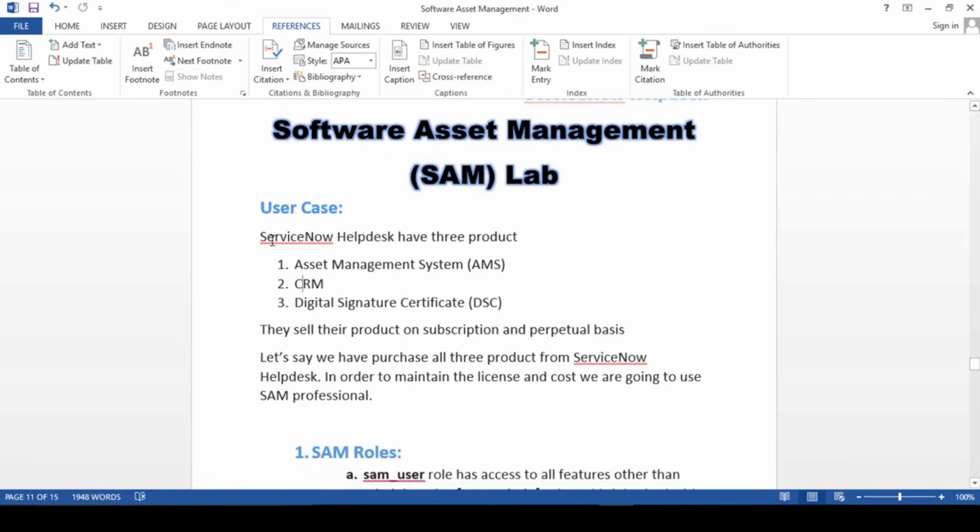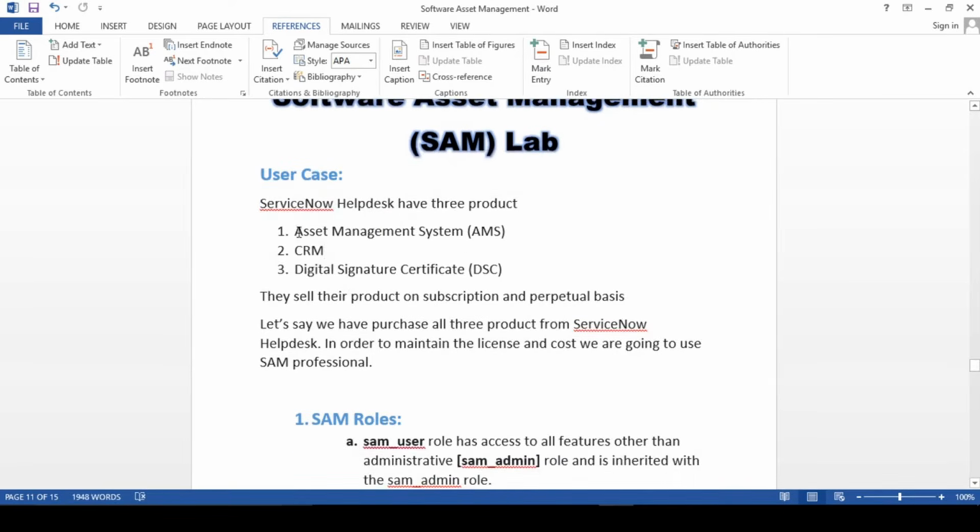So basically this company sells their products or software, these 3 products basically, right? So all are license based products. So if you are purchasing an AMS asset management, then you have to purchase the license for that. And everyone knows about the DSC signature certificate, right?